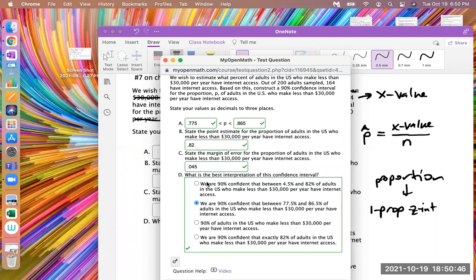So we just say we are 90% confident that it's between those two values. And we just restate what it was we were interested in. The proportion they were interested in was people who make less than $30,000 who have internet access.